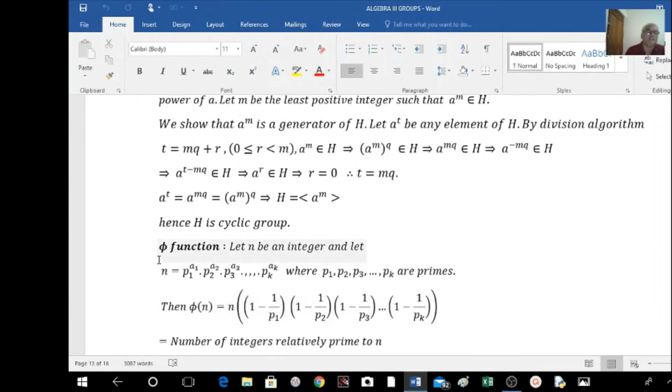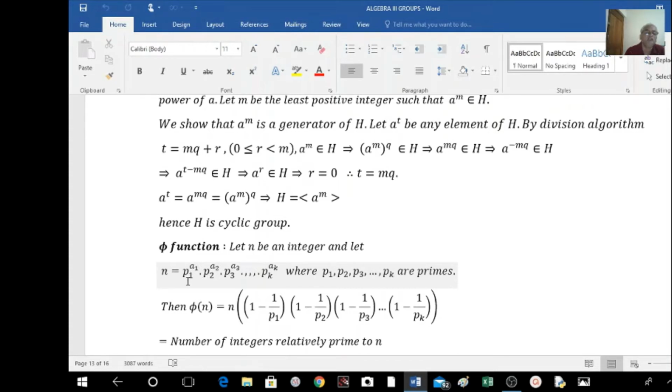Then we define one function here, the pi function. Let n be an integer, and let n be written as p1 to the power of a1 into p2 to the power of a2 into p3 to the power of a3 and so on up to pk to the power of ak, where p1, p2, p3 up to pk are primes. The meaning of this is, for example, 10 can be written as 2 into 5. 2 is a prime number, 5 is also a prime number. That means 2 to the power of 1 into 5 to the power of 1.